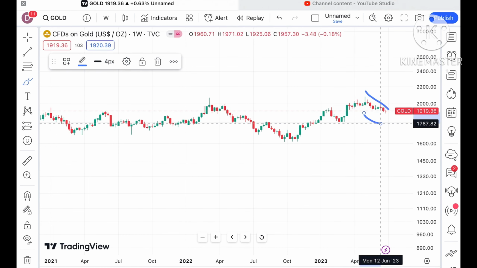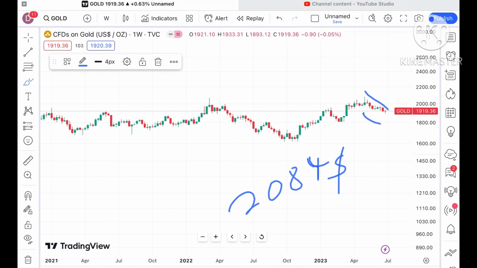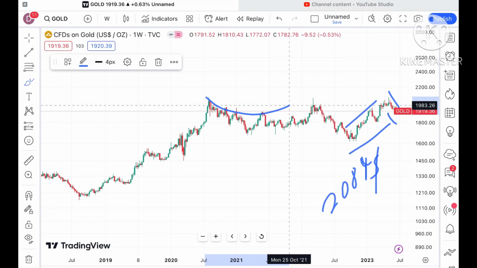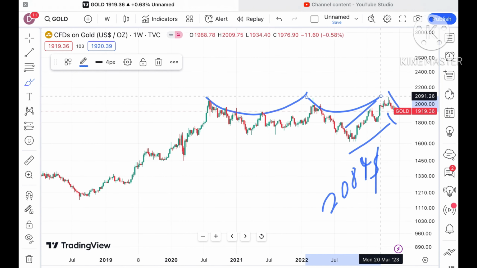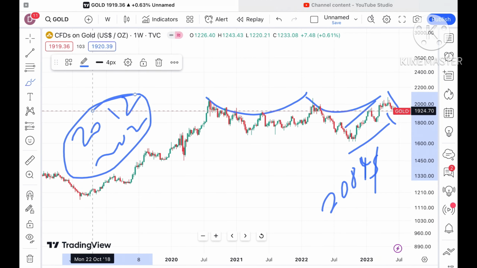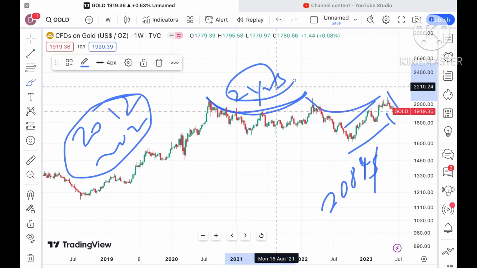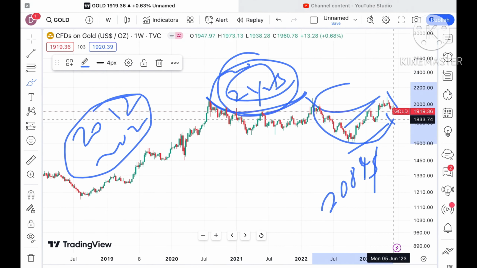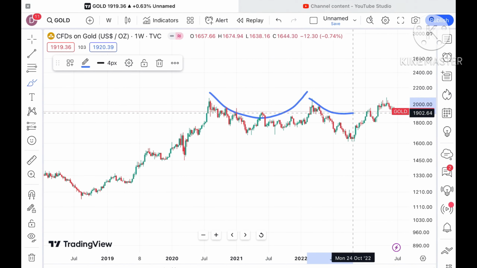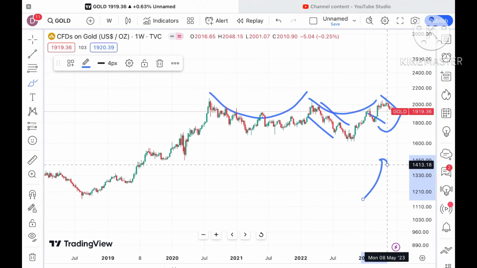There is a continuous downside we have seen after making a high around $2084. If you look at this overall trend, there are two patterns forming, this pattern and this pattern. I'm not talking about the 2012 to 2020 pattern; you can check my monthly video where I explain that. After that, there is a 2-year pattern, 2020 to 2022, and this 8-month pattern. They are similar. What similarities do they have? It is creating a U pattern. After that, there is a fall, and then it tries to go upside.